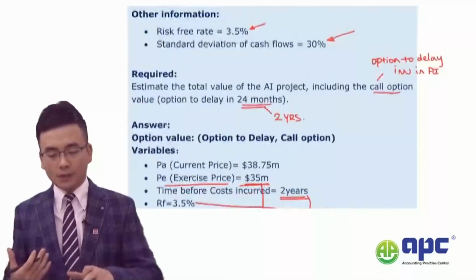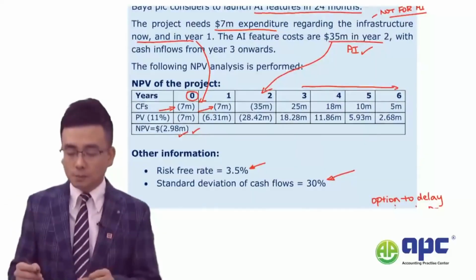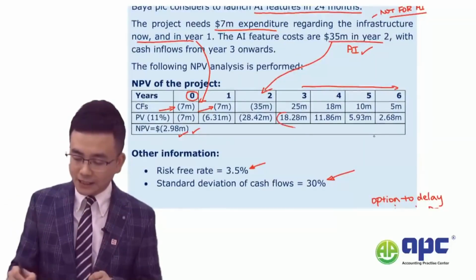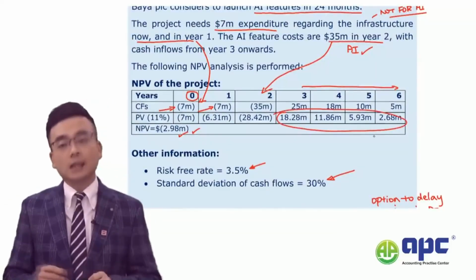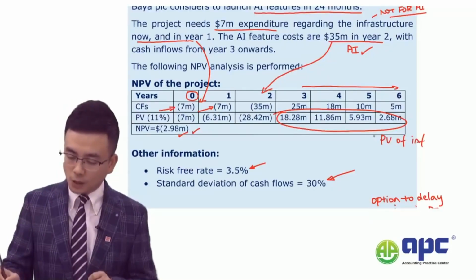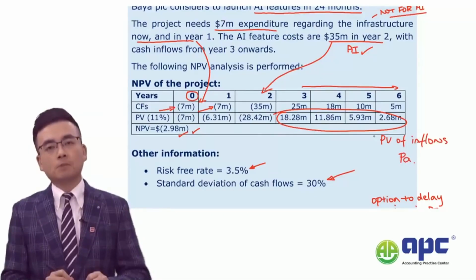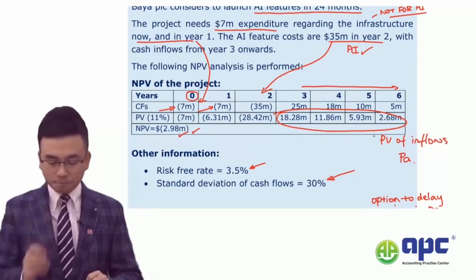But how about the PA, which means the asset price there? Now, how can we do it? Because as we can see there, now we've got the present value of these inflows. So present value of the inflows will be called the PA. Okay? So we plot them all together.